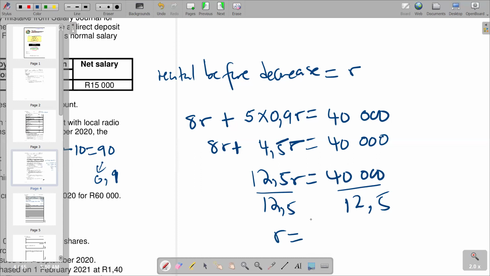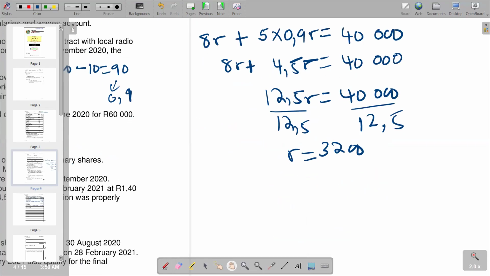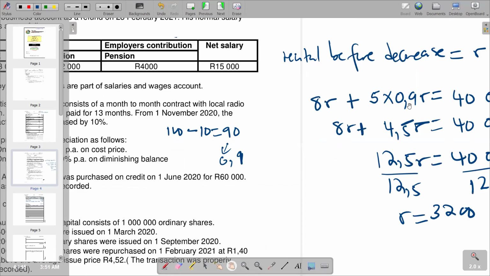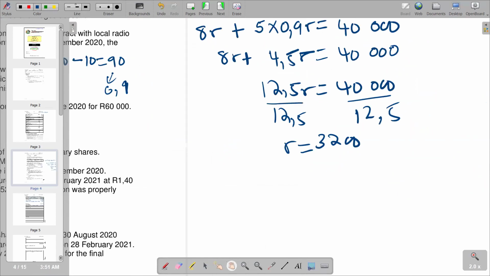You're going to get it as 3,200. So in that case, we know that the extra month is the one that we need to remove. Remember, it was for 13 months, which means the March 2022 month is the one that we are supposed to subtract. And in March 2022, that's when it had already decreased by 10%. So it was now 0.9 R. So our R is 3,200.